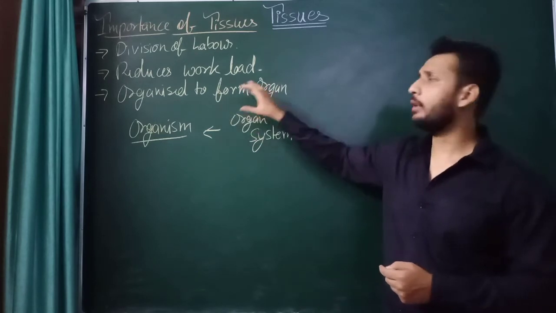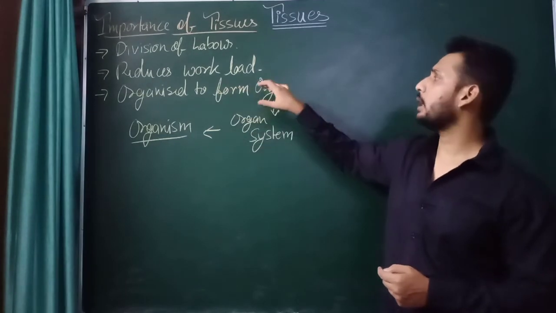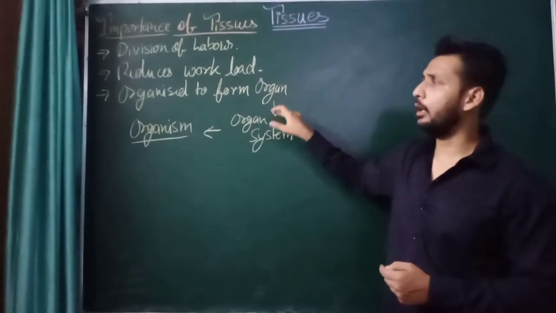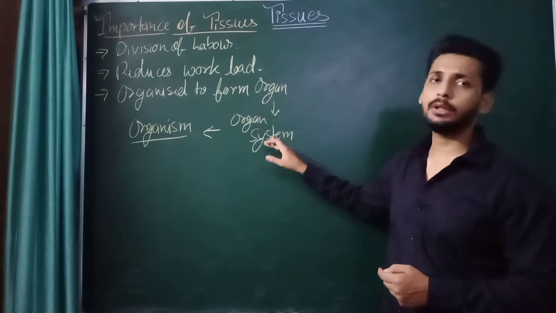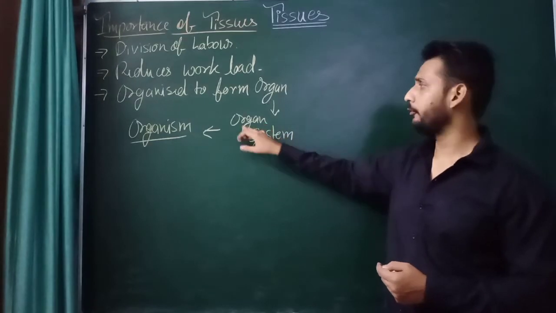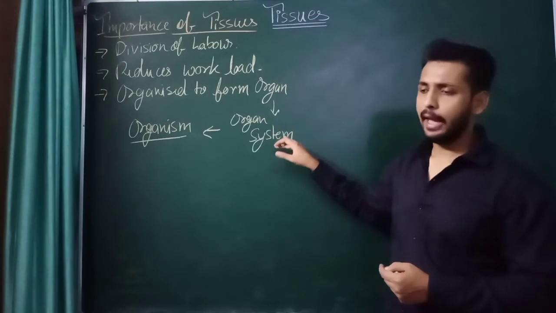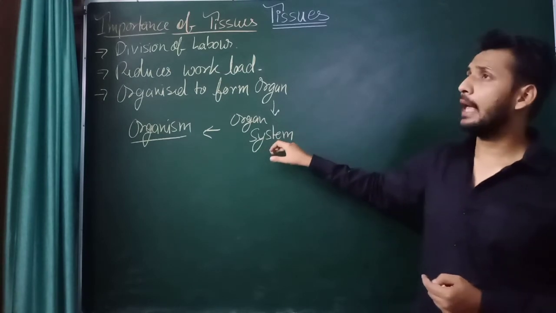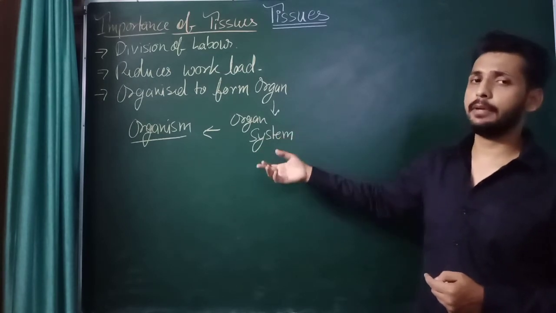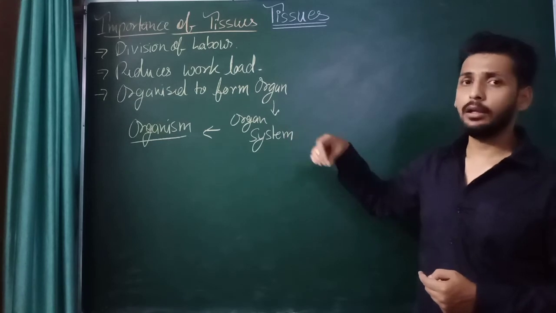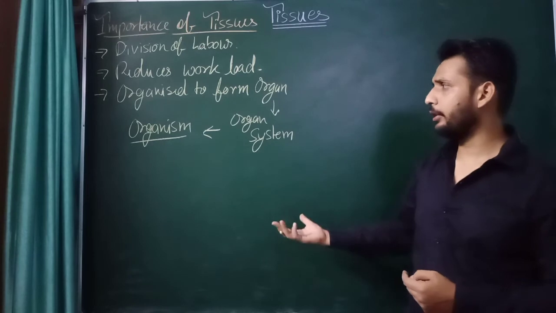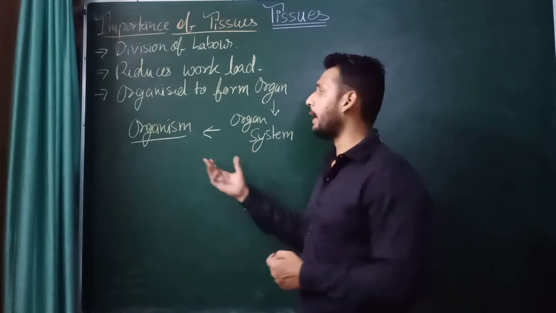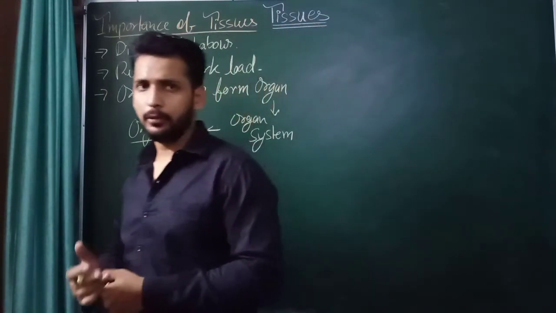In the same way, different tissues combine to form an organ, the heart, and heart, blood vessels, and blood all together form the circulatory system, which is an organ system. And organ systems like circulatory system, respiratory system, skeletal system, nervous system, excretory system all combine to form an organism, right.